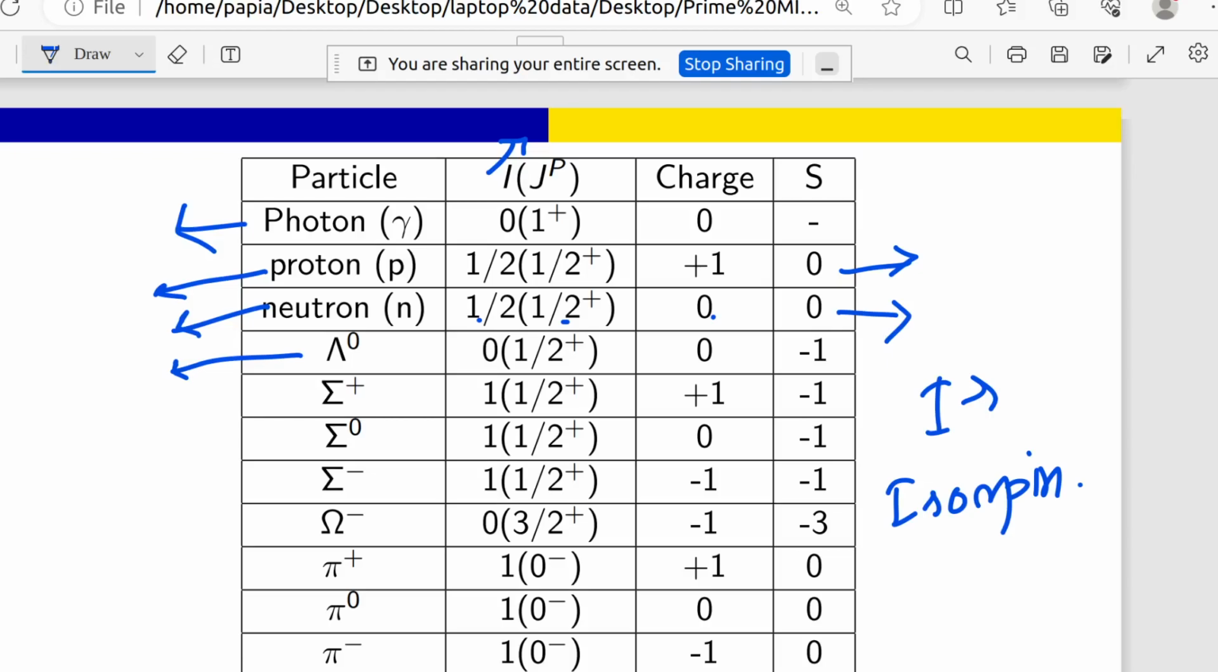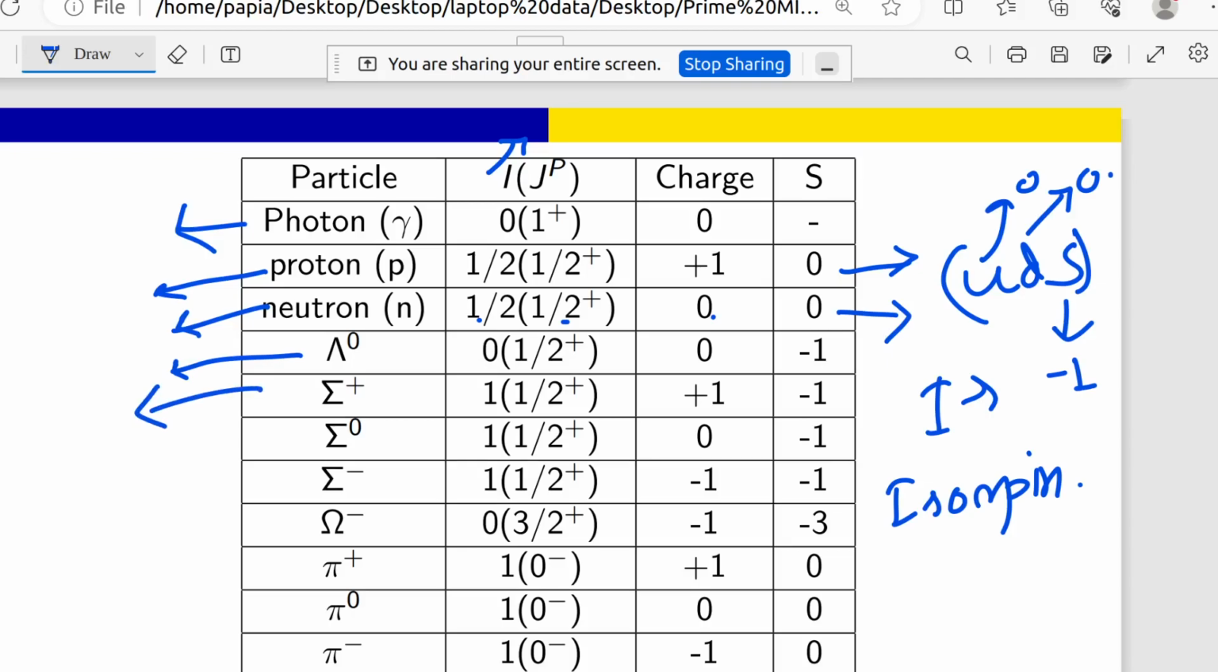So for lambda 0, I is 0 because there is no other family member in that lambda family. Charge is 0, strangeness is minus 1. Because the quark content for lambda 0, I have already told, is UDS, and if it is S, that means the strangeness will be minus 1. For U and D it is 0, right? But as it is S, that means it has a strangeness number minus 1.